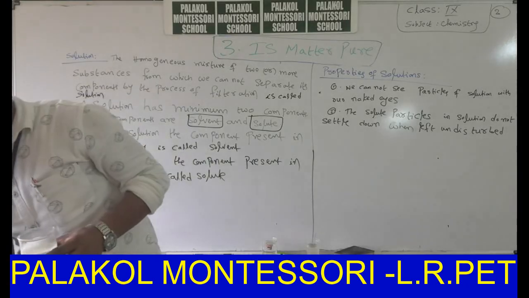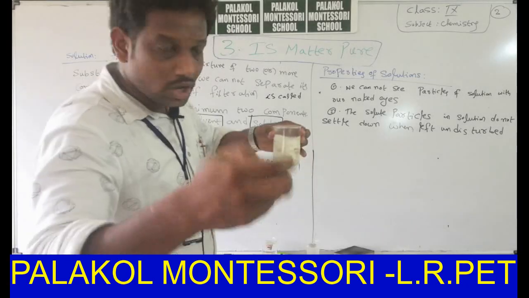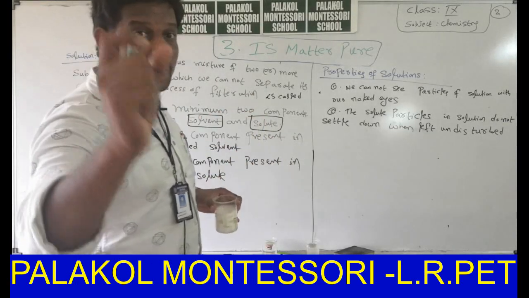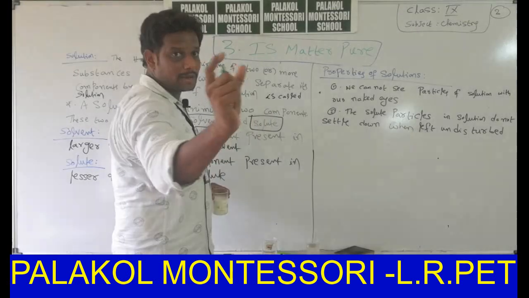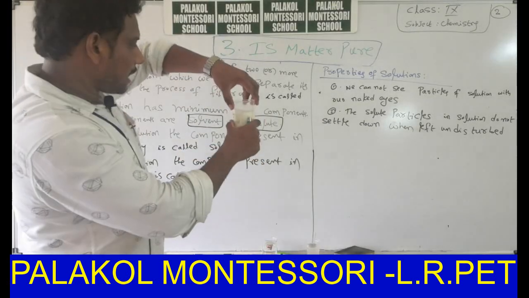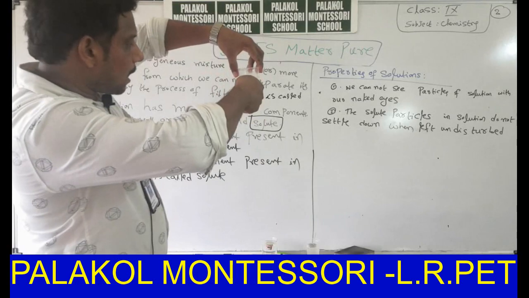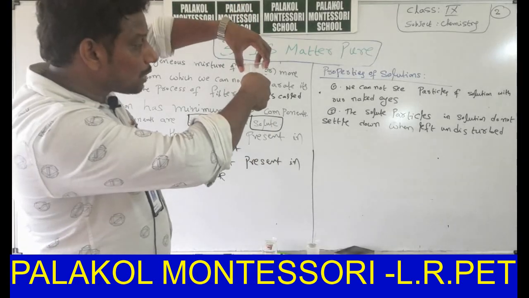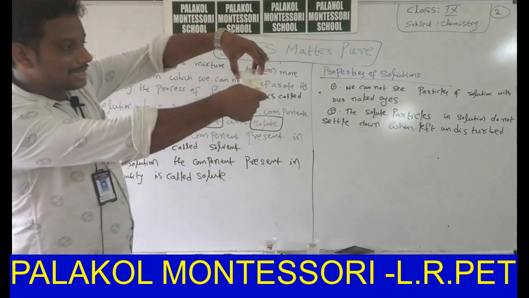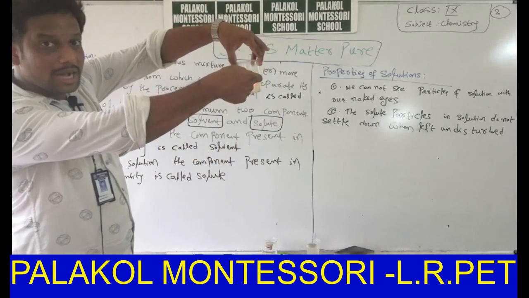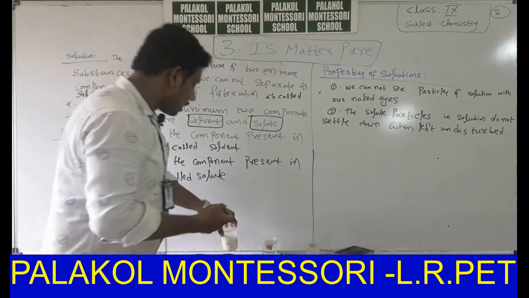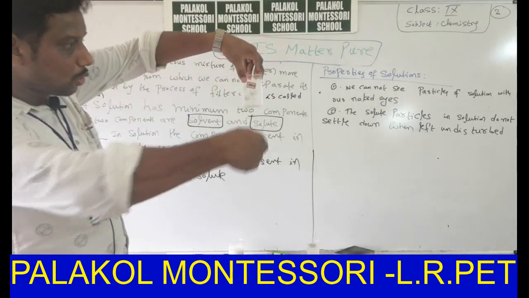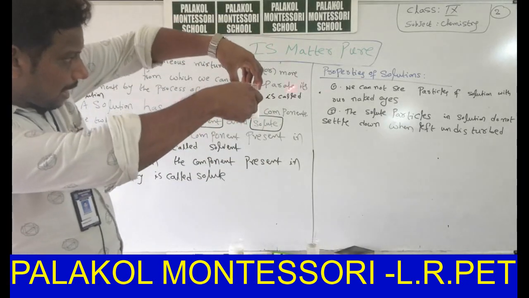Now pass this laser light through milk solution. Can we observe any spot like this on the whiteboard? We cannot observe. When you pass laser light through the milk solution, no spot is formed on the board. But when you pass laser light through sodium chloride solution, there is a spot. Observe, there is a spot.